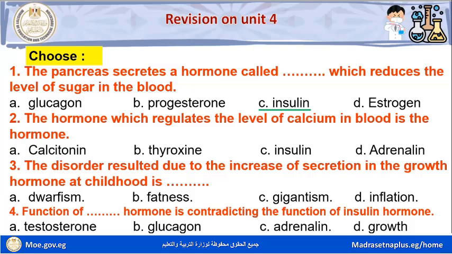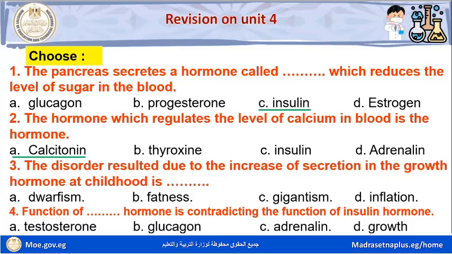Question number two. The hormone which regulates the level of calcium in blood is the space hormone. Letter A, calcitonin. Letter B, thyroxine. Letter C, insulin. Letter D, adrenaline. Letter A, calcitonin.